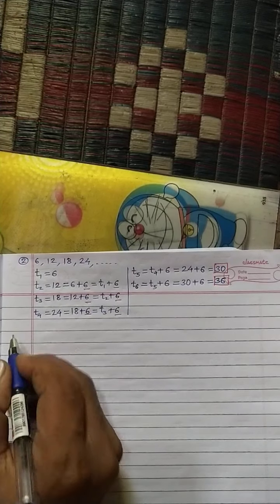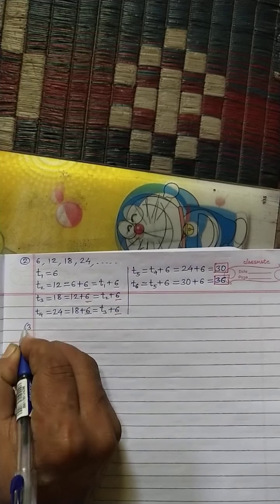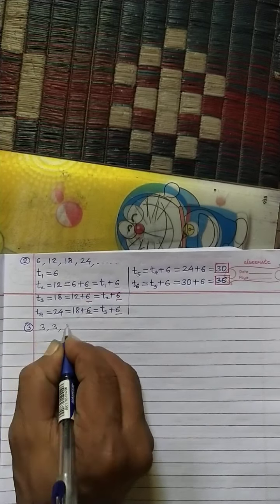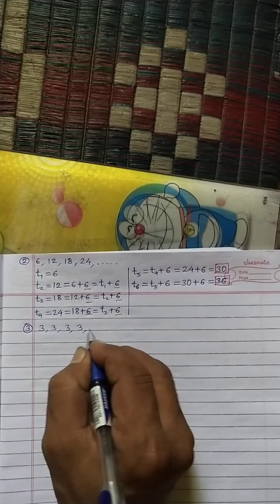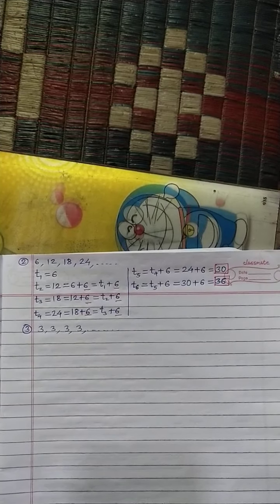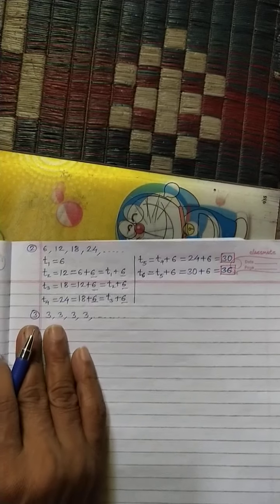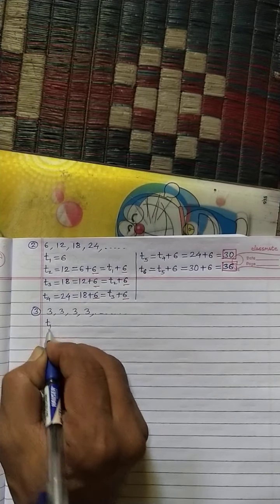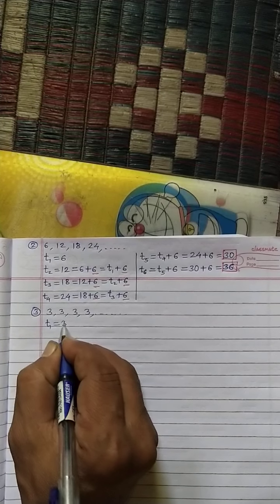Now example number 3: 3, 3, 3, 3 and so on. Let us see in this example. Here T1, the first term, is equal to 3.